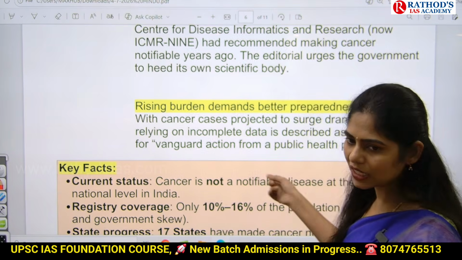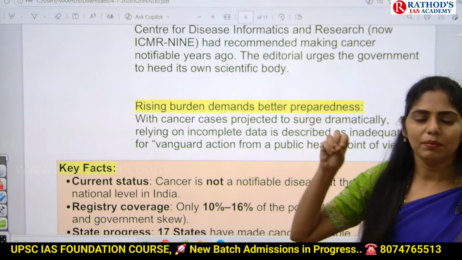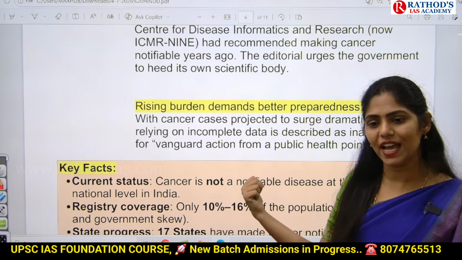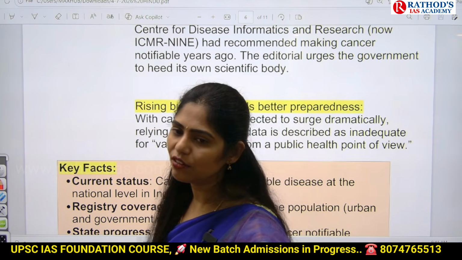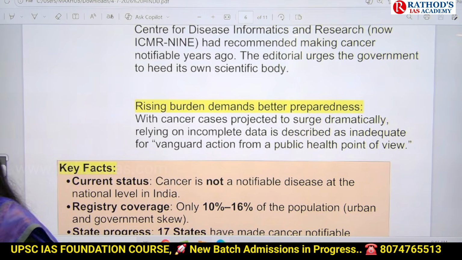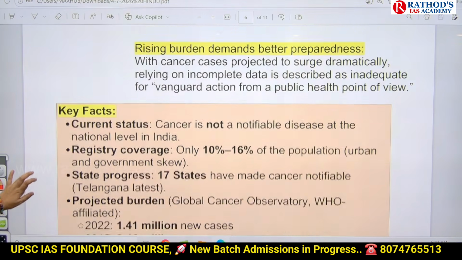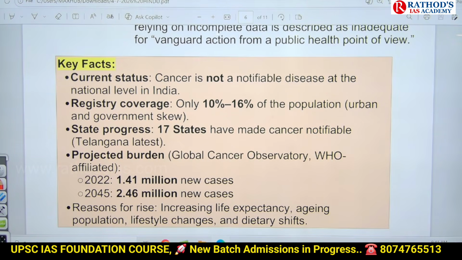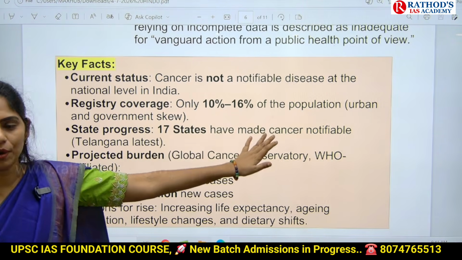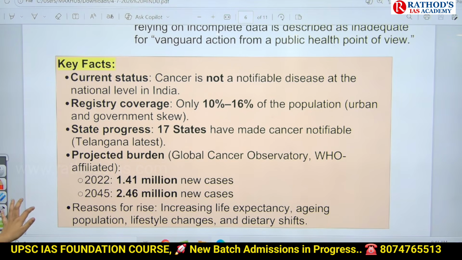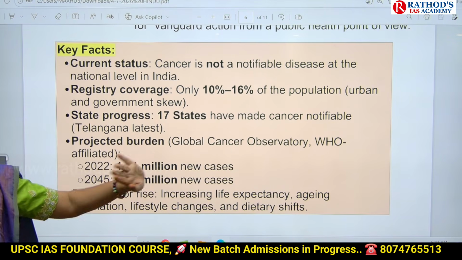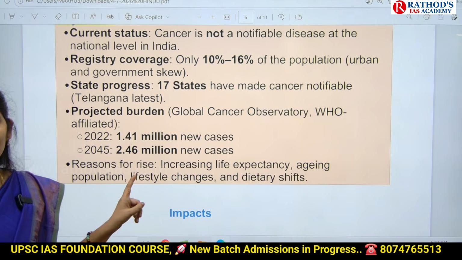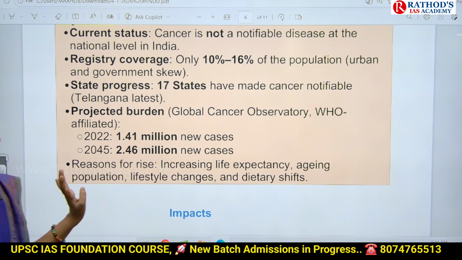So for that reason, this article is saying that if we want to make that treatment available and accessible to decrease the burden on these poor people, government has to come up with a policy. For that reason, we have to notify this cancer as a notifiable disease. Okay. Or if you say the facts, cancer is not a notifiable disease at the national level as of now. And we have only 10 to 16% of population coverage for cancer related treatment. And 17 states have made cancer a notifiable disease. And recently Telangana state notified it as a notifiable disease.